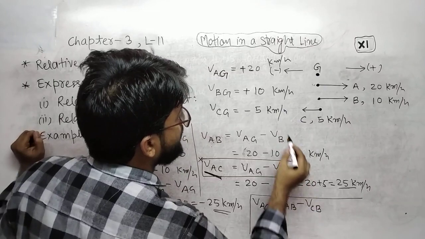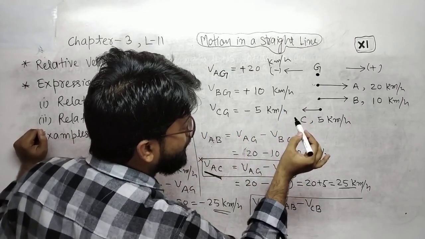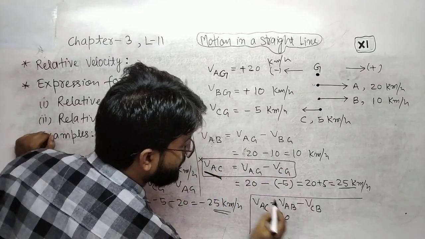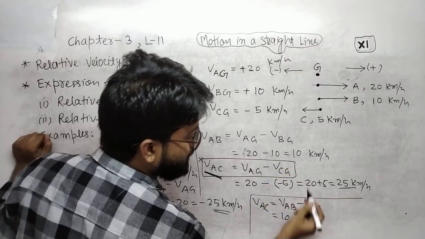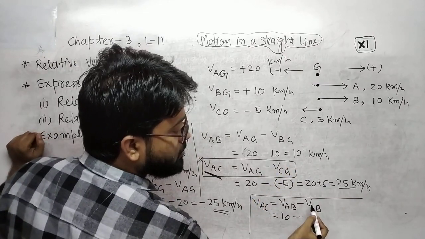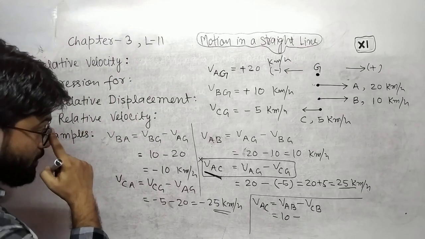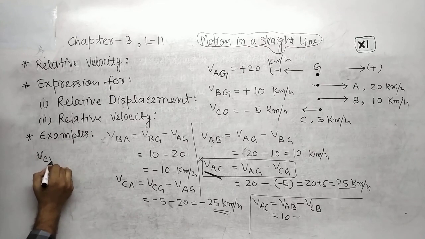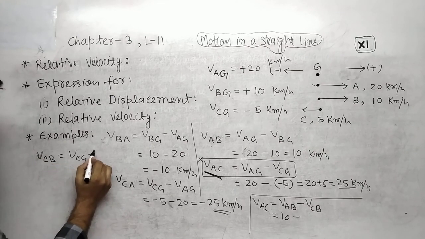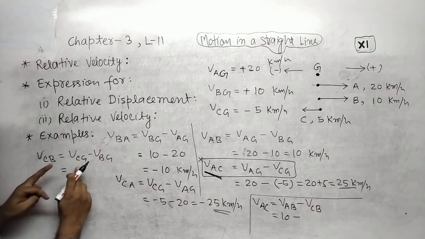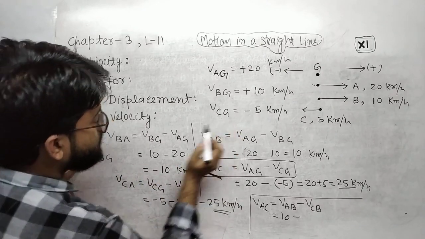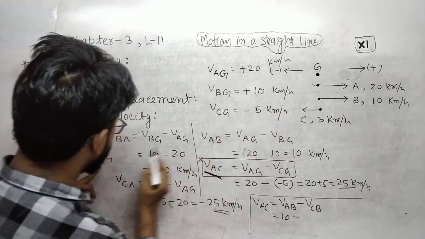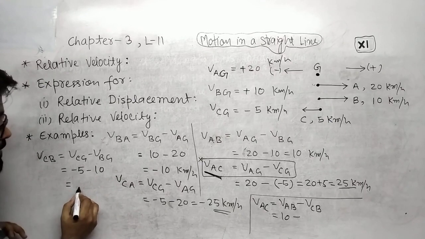Velocity of A with respect to B, that is 10, minus velocity of C with respect to B. You can calculate velocity of C with respect to B: velocity of C with respect to ground, that is minus 5, and velocity of B with respect to ground, that is 10, and this is what?